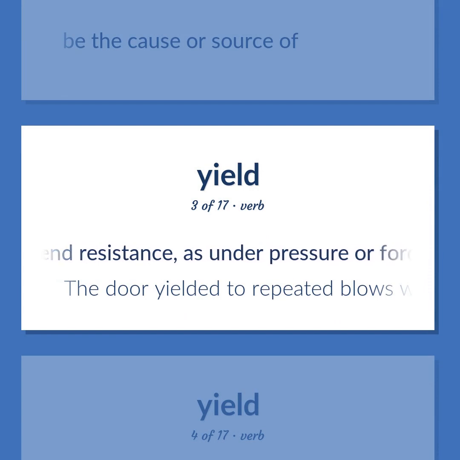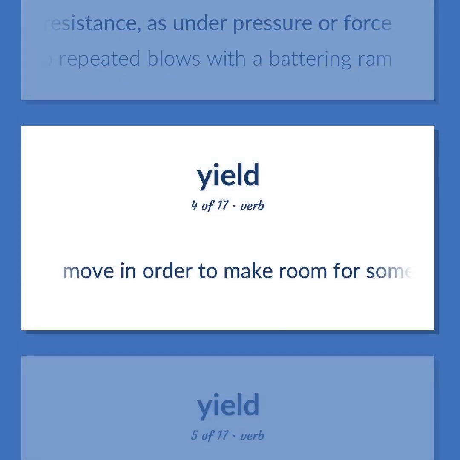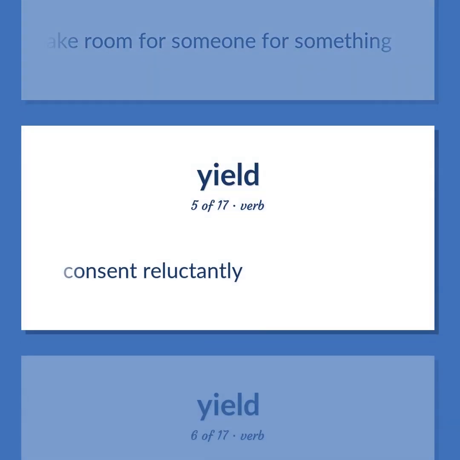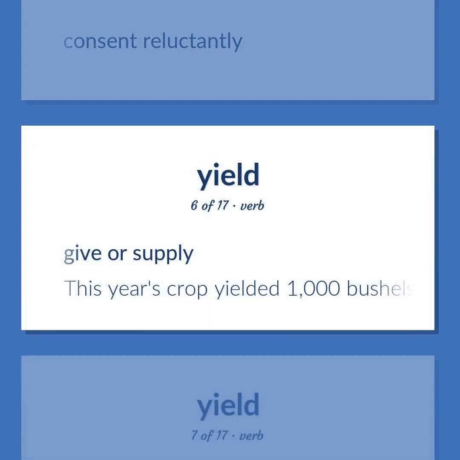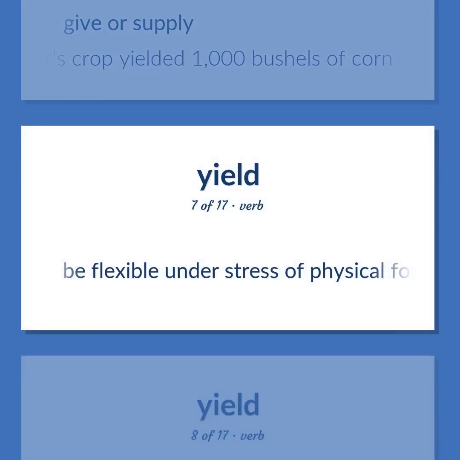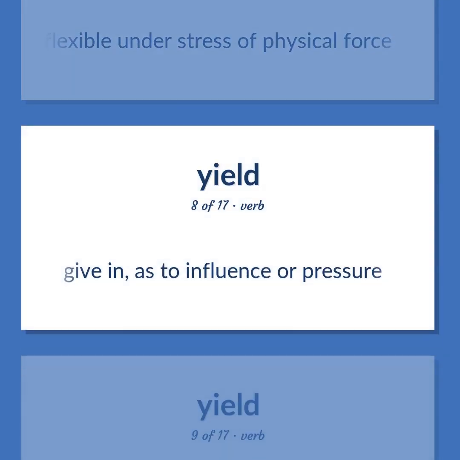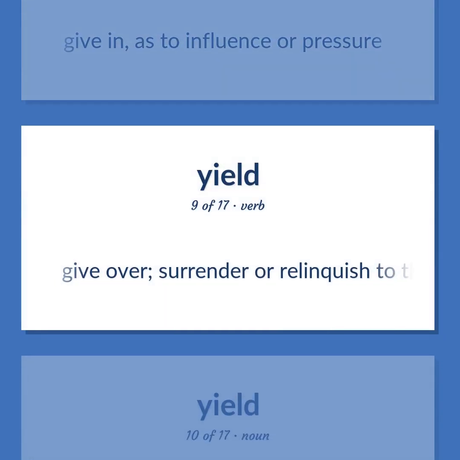End resistance, as under pressure or force. The door yielded to repeated blows with a battering ram. Move in order to make room for someone for something. Consent reluctantly. Give or supply. This year's crop yielded 1,000 bushels of corn. Be flexible under stress of physical force. Give in, as to influence or pressure. Give over. Surrender or relinquish to the physical control of another.